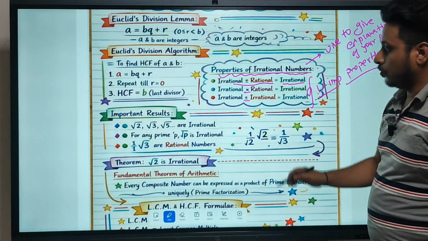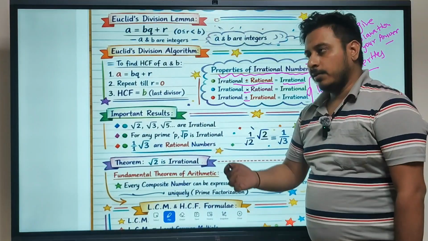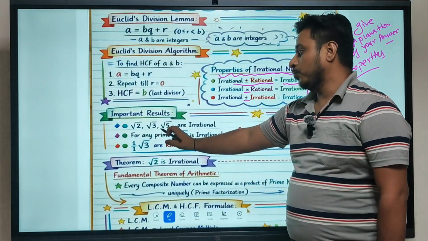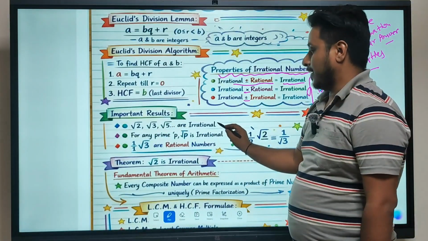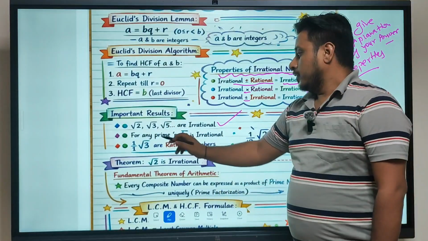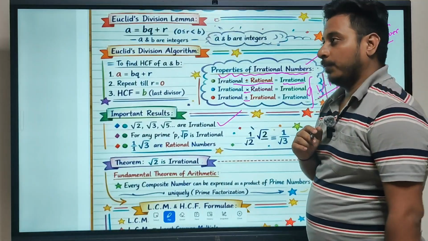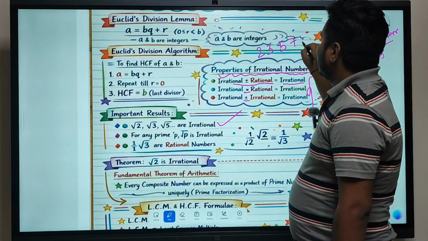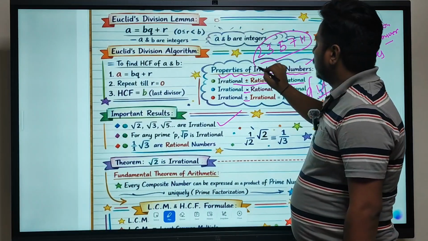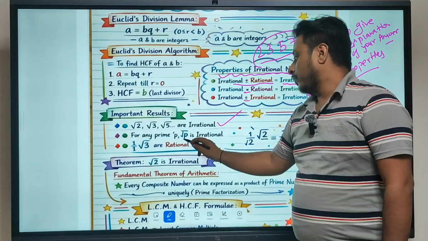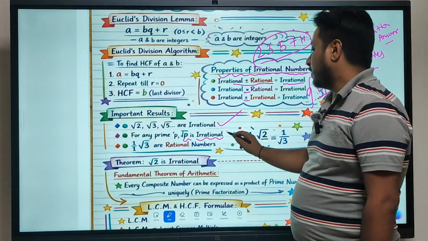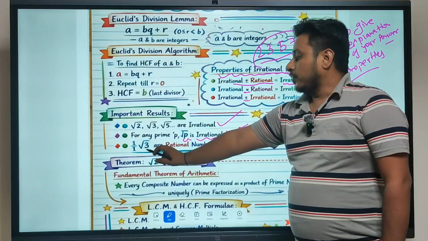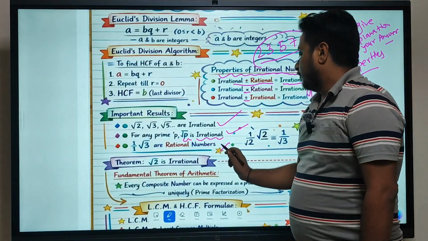Okay. Now, there are some important results which you may get in the form of MCQs, like: root 2, root 3 and root 5 are irrational numbers. Yes, this is a correct statement. Second, for any prime number, prime numbers are like 2, 3, 5, 7, 11, any prime number we can write in the form of under root p, that is an irrational number. That is also true. Third, if it is written that root 3 is a rational number, no, this is wrong.